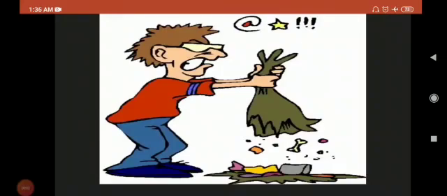This is the picture. You have to think about whether it is a good thing or a bad thing that this boy is doing. He's throwing the rubbish on the floor. Please think in your mind whether it is a good thing or a bad thing. If he puts the rubbish on the floor, what kind of environment will it be? And if he throws the rubbish in the dustbin, then in which kind of environment will he live?